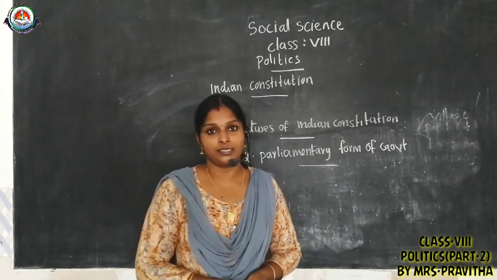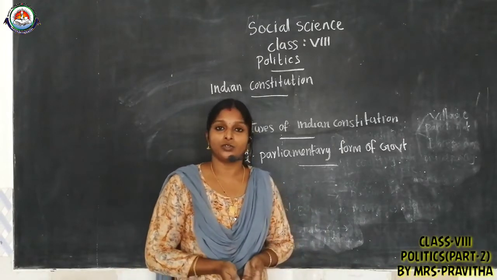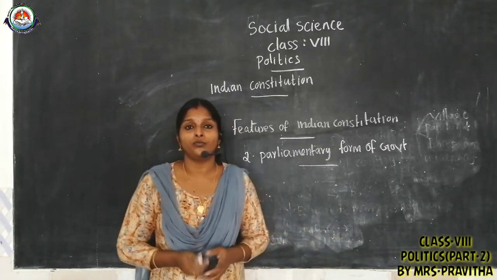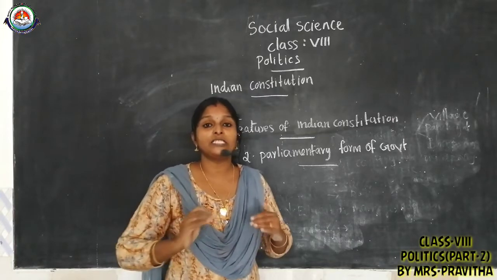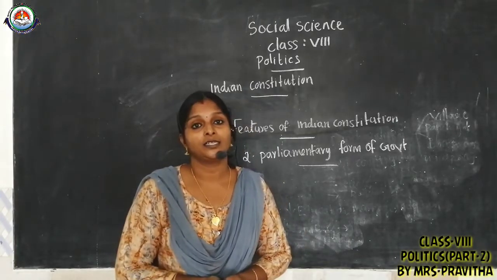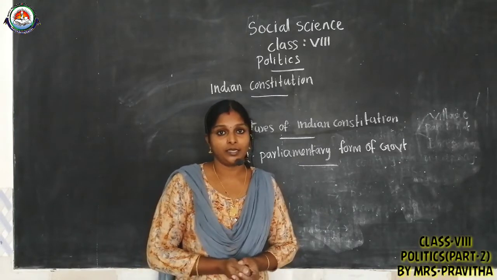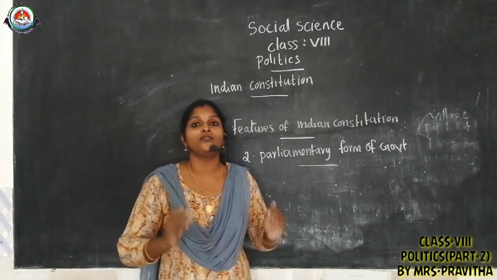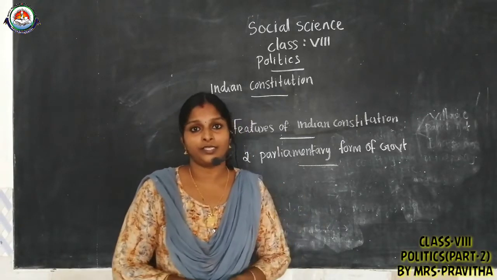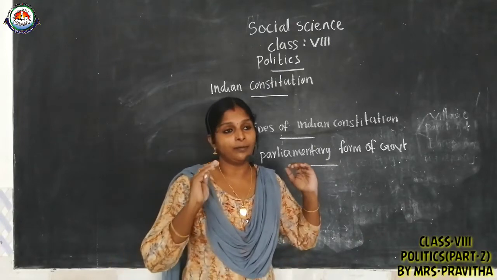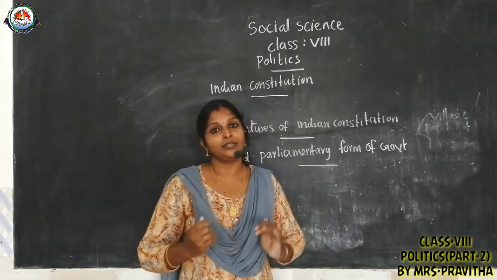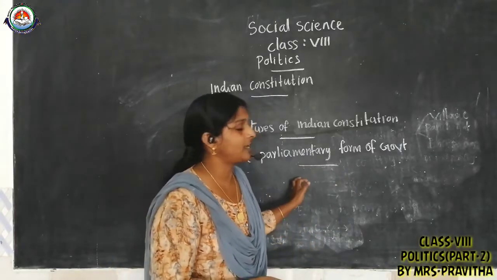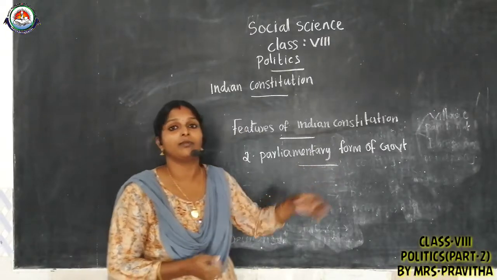543 constituencies are there, and in these 543 constituencies, elections will be conducted. After the election, the party which gets more than half, or the maximum number of seats, will become the ruling party, and the others will become the opposition party. The head of the ruling party will become prime minister. When the prime minister is appointed, the prime minister will select the other council of ministers. That is in the case of the central government; in that way the national government is formed.